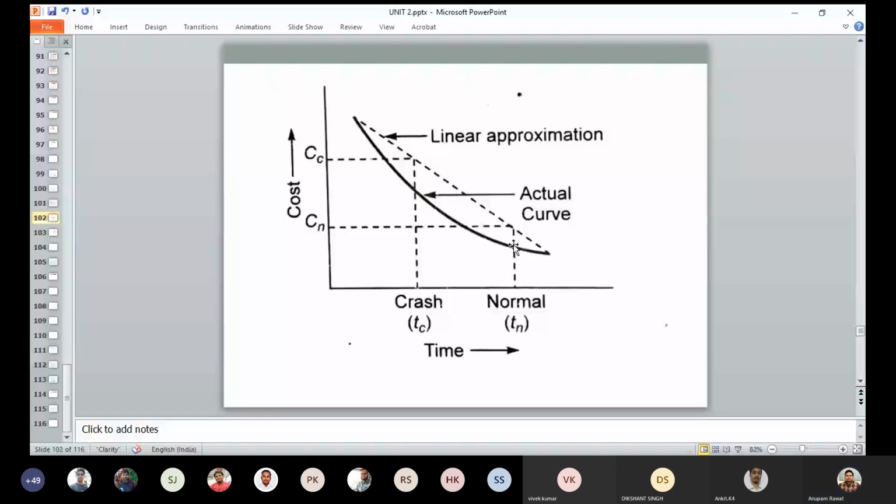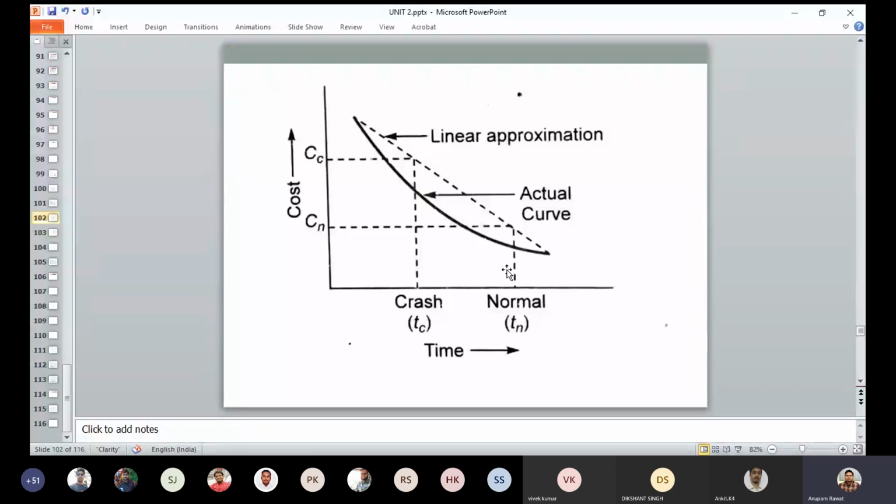At the time of crash, TC, जब हम एक्टिविटी टाइम को रिड्यूस करके क्रैश टाइम पे ले आएंगे, देन हमारा क्रैश कॉस्ट जो है वो बढ़ जाएगा. So when we reduce the time, the cost increases. When we increase the time, cost reduces.